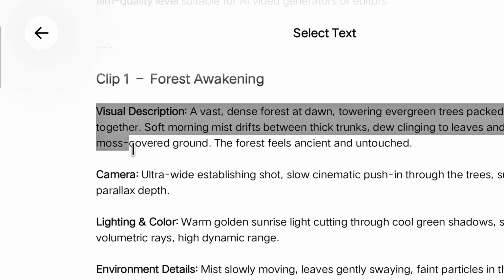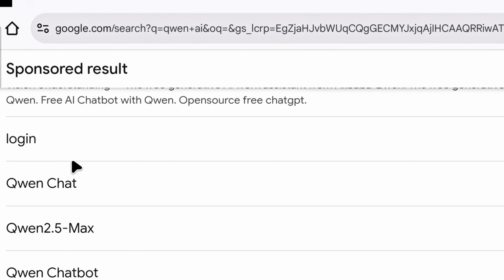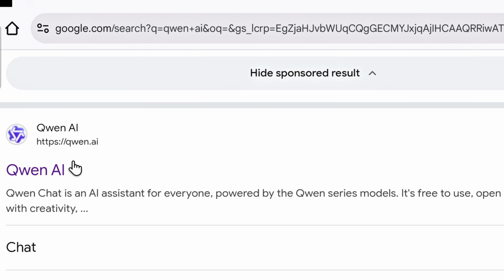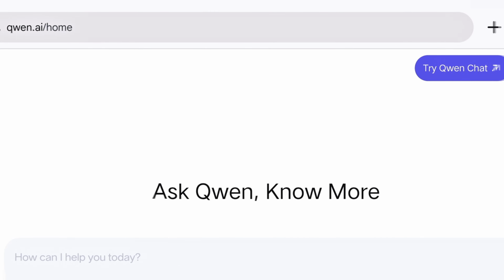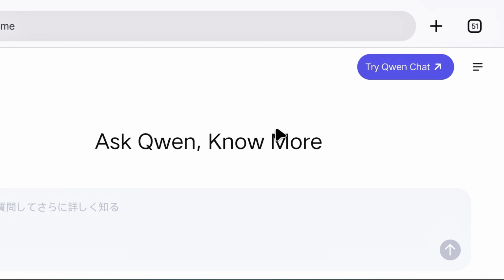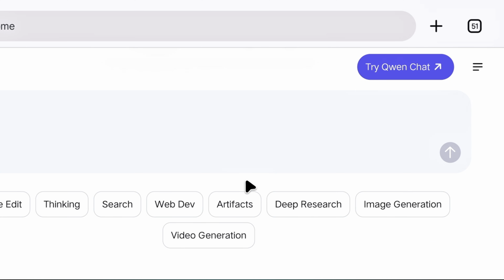So now we will copy this first prompt and search on the Chrome browser for Qwen AI. Now we will click on this website. You will also find its link in the description, so by clicking there you can come here. How to sign up on any platform you already know. After signing up, we will come to this page. After scrolling a little down, we will click on the video generation option.